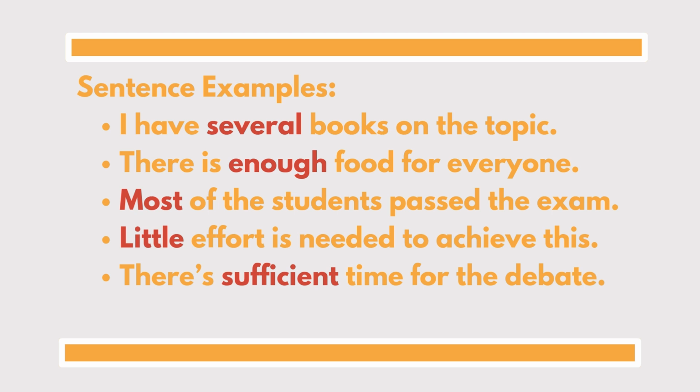Sentence examples. Example 1. I have several books on the topic. This tells us that there is more than one of these books being referred to. Several. Sentence number 2. There is enough food for everyone, meaning the food is so much that everyone will get something to eat.